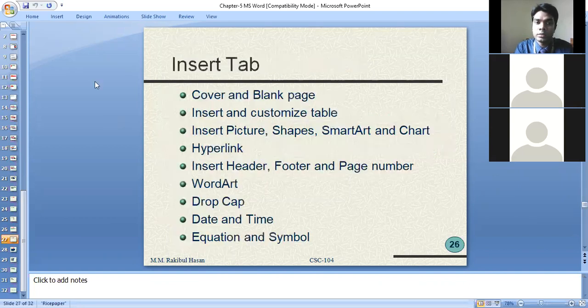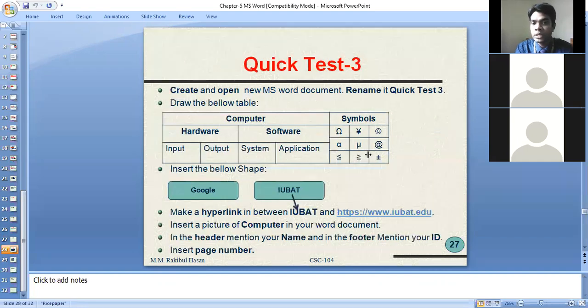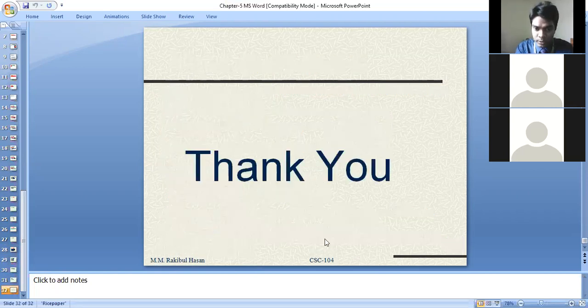Then in another exercise we learned how to work with a table, how we can split it, merge it, increase the number of rows and columns, and how we can use an external hyperlink, add a footer, and add a page number. Everything we learned. This type of exercise you have to practice at your home. And I would like to show you another document.